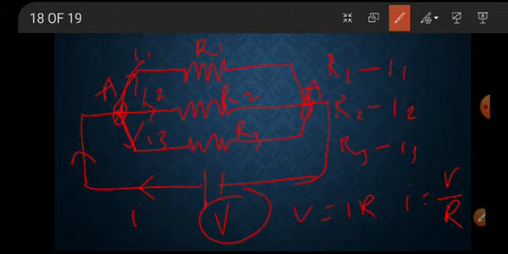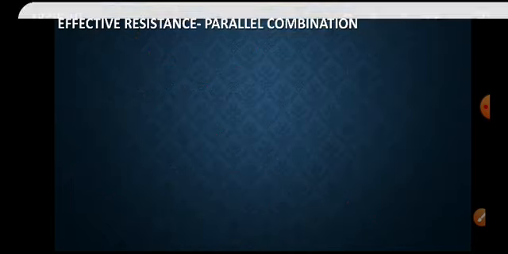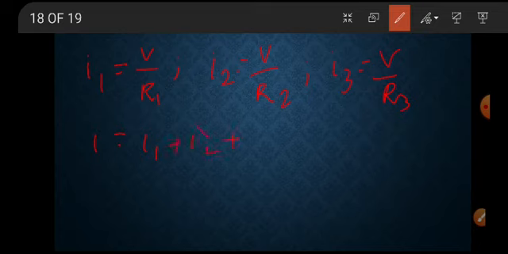This means the total resistance of the combination. Now I1 equals V by R1. The potential across all the branches is the same. I2 equals V by R2 and I3 equals V by R3. But I equals I1 plus I2 plus I3.